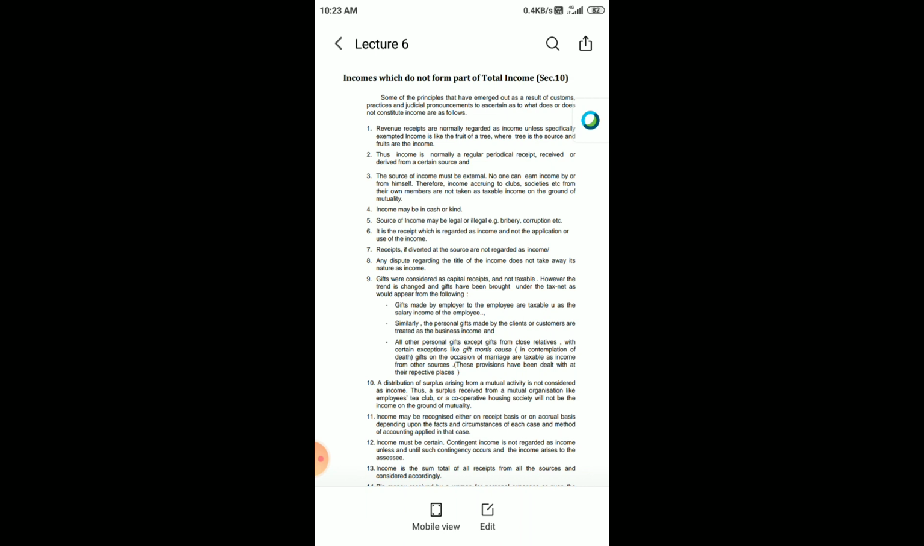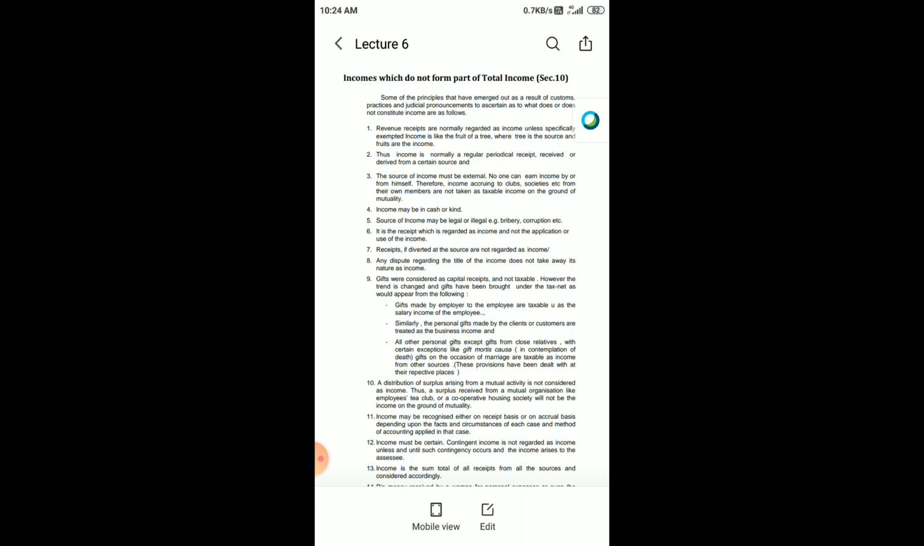Then in the same way, income may be in cash or in kind. If you get income in cash, that is taxable. If you get income in kind other than cash, it can be land, it can be gold, it can be property or anything you got as income. All those things are also treated as income.